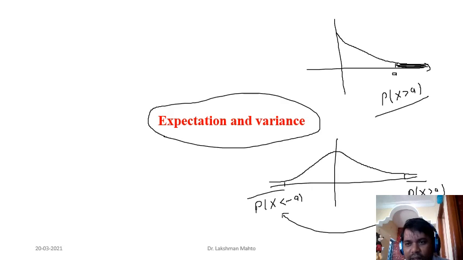Vikas, or who would like to give an answer? Right now, don't try to understand Gaussian in detail. I will definitely give a separate lecture, one or two lectures, over Gaussian distribution. Just see the picture here, and from the picture try to answer what would be the combined notation of these two: the probability of x less than minus a and the probability of x greater than a. It is a two tail story.